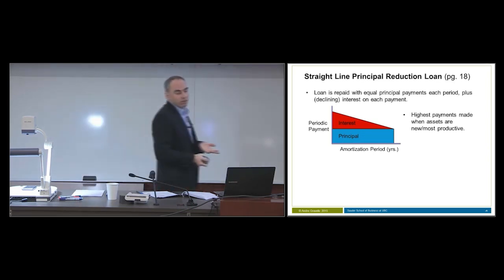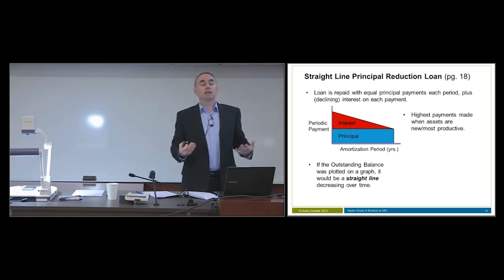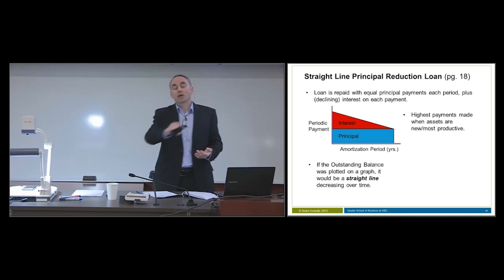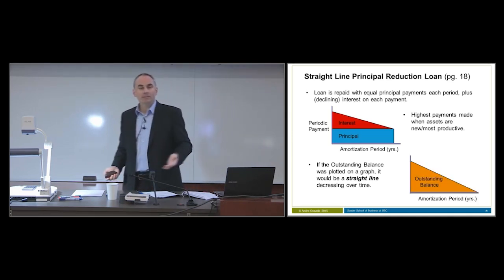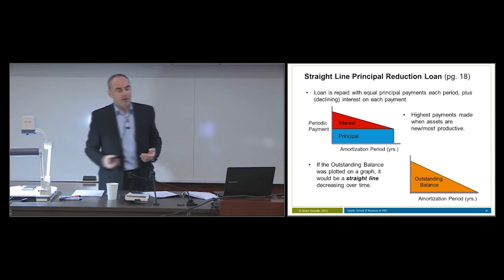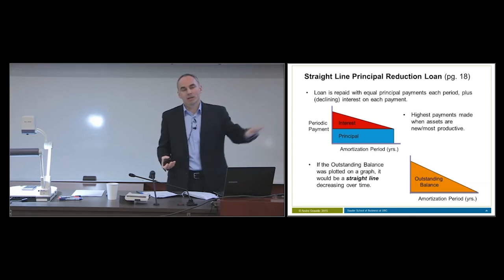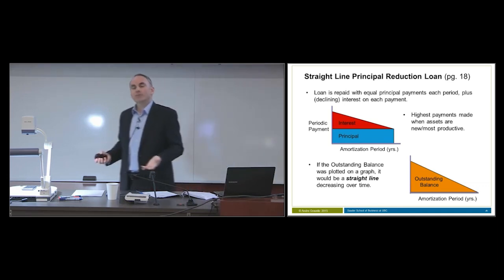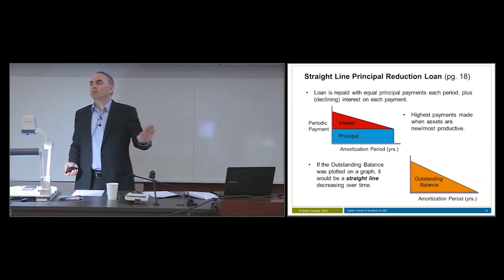Now, the reason it's called a straight-line principal reduction loan is that if we actually graphed the outstanding balance, which is the amount that's owing at any particular time during the loan, it is a straight line going down. So it's called a straight-line principal reduction loan because the outstanding balance is a straight line going down. Not a very creative name, but a very descriptive name. So that's what a straight-line principal reduction loan is.